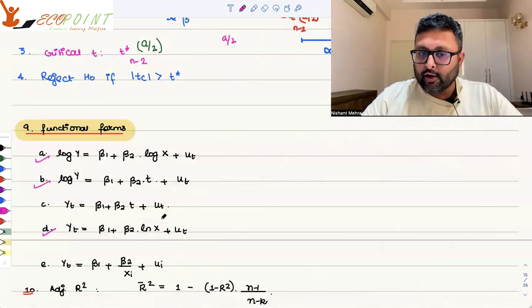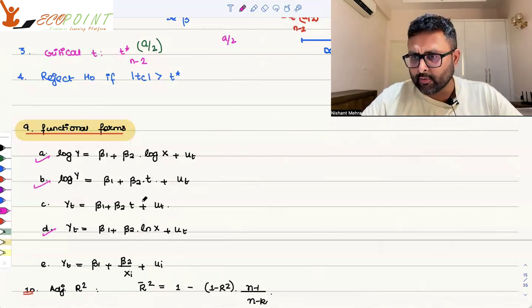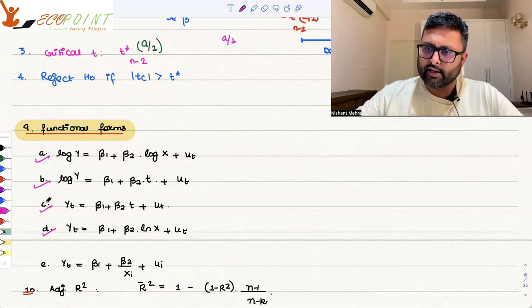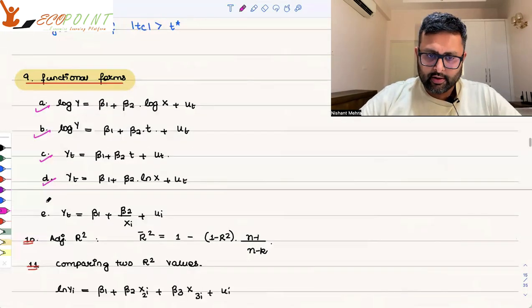Then you have yt equals to beta 1 plus beta 2 t plus ut. This is just a linear trend model. So it is just telling you that over the time, if independent variable will increase by 1 unit, then dependent variable will increase by beta 2 units. It is just to see what is a trend, whether it is increasing, decreasing.